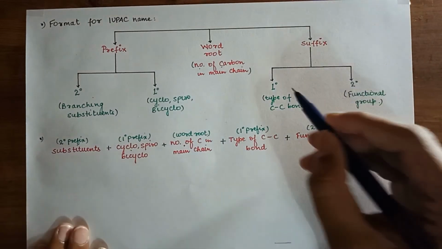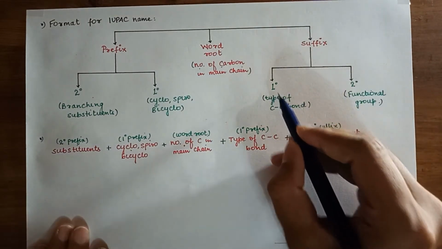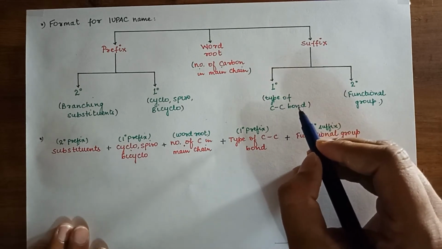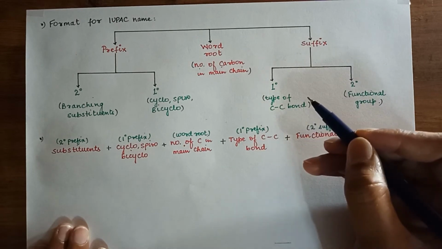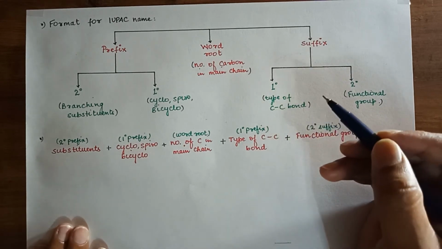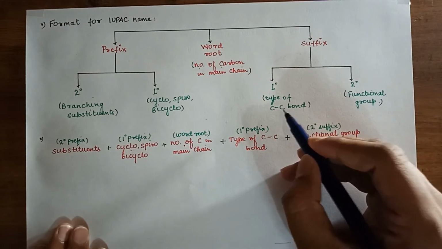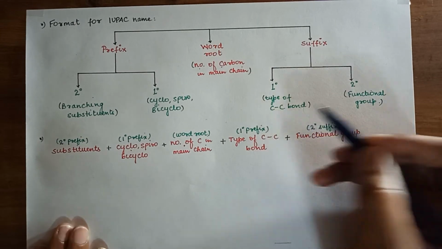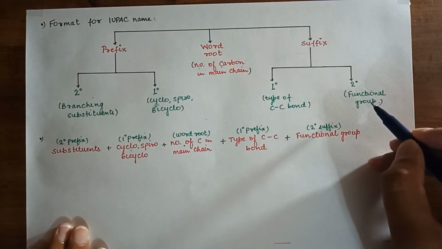In suffix it is again of 2 types. First degree, which is my type of C-C bond, like single bond, double bond, triple bond. Single bond, then ANE, alkane. Double bond, then ENE, alkene. Triple bond, then YNE, alkyne. Second degree, it is my functional group.